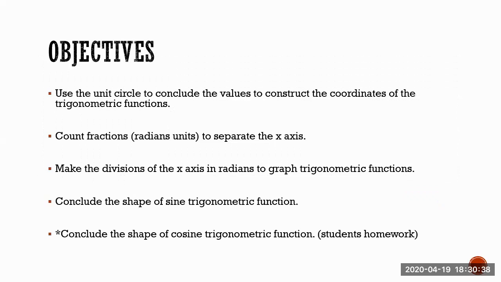So objectives. We're going to use the unitary circle to conclude the values to construct the coordinates of the trigonometric functions. You already did something related with this objective. You will see it later. Count fractions, in this case radian units, to separate the x-axis. Make the division of the x-axis in radians to graph trigonometric functions. Conclude the shape of the sine trigonometric function. We're going to do it in this presentation, and you're going to conclude by yourself the graph, or the shape, of the cosine trigonometric function.